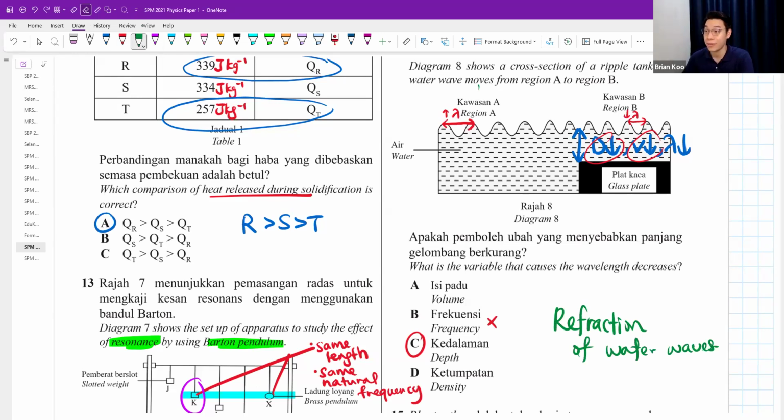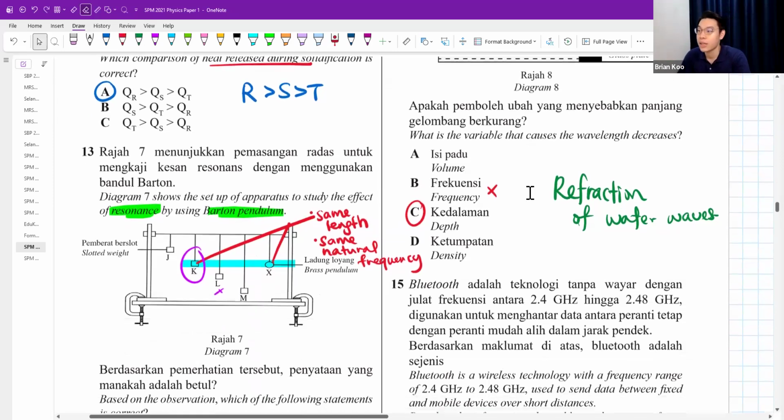That is to understand that the frequency won't change. If here, let's say it's 2 Hertz, here will also be 2 Hertz. Frequency won't change, because it comes from the same water source. It's the same water. The frequency should be the same also.